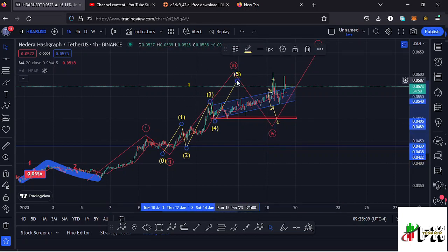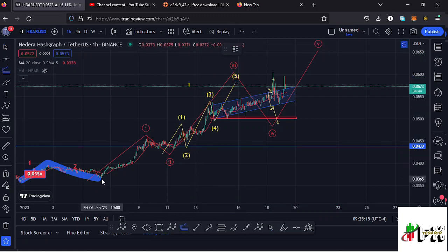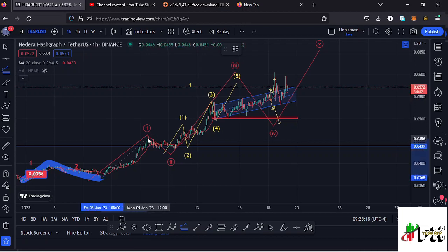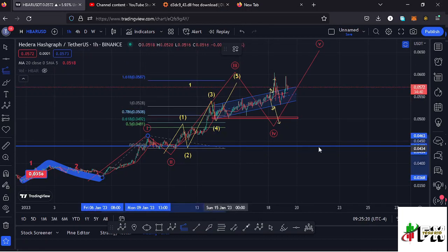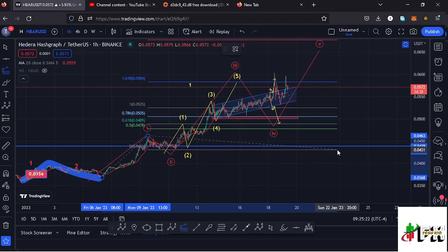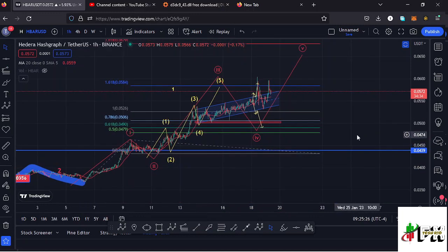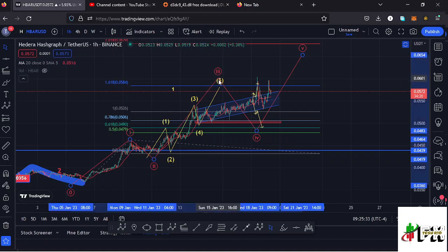First, I sketched out a minimum target area to the upside in the formation of this wave 3, by connecting the trend-based Fibonacci from the low of the first wave to the high of that wave 1, then dragging the fibs to the low of the second wave. That gives me a minimum target area to the upside in the formation of that wave 3 at the fib level 1.618, which perfectly lies at around the $0.584 mark, and that is the minimum that I was expecting this wave 3 to the upside to do.